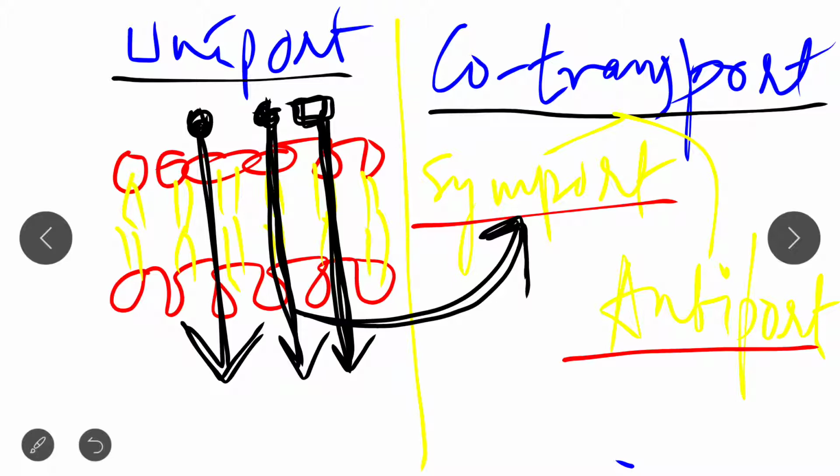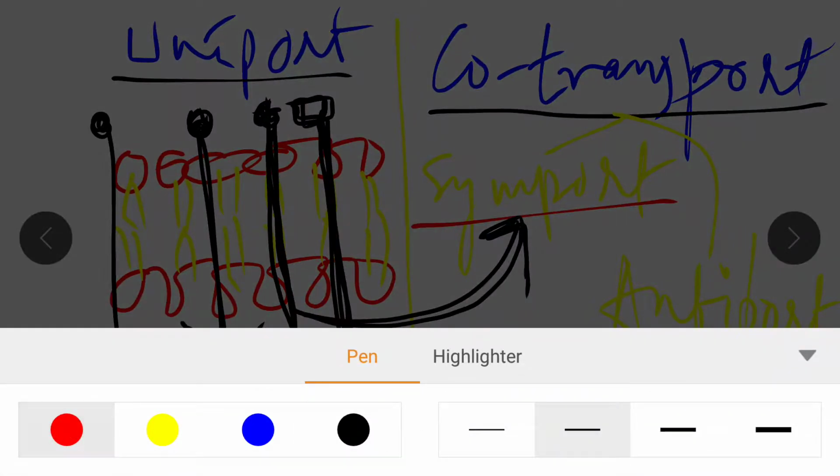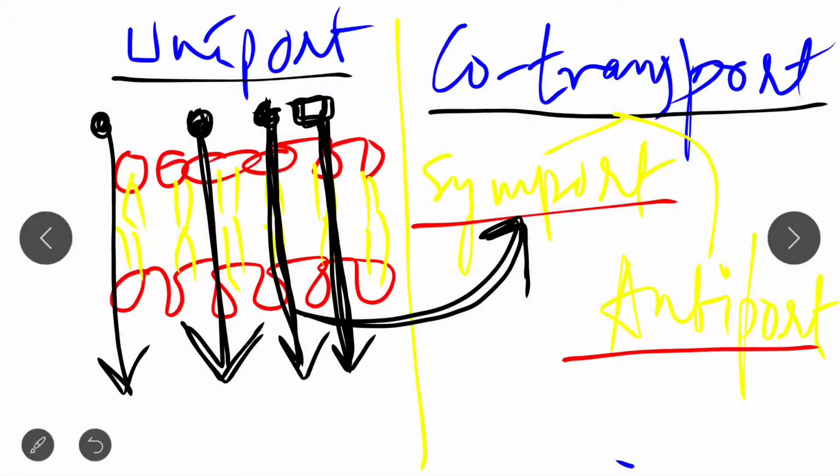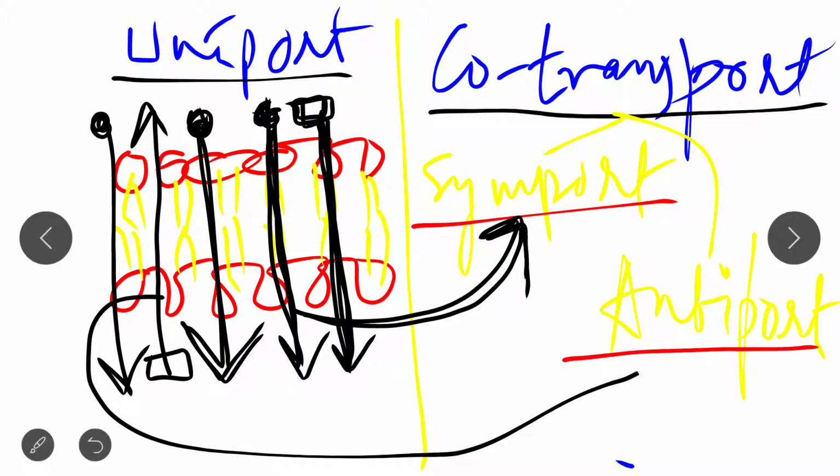Suppose this is one molecule, transported in this direction, and this is the second molecule. Let's draw it, this molecule is transported in this direction. This is a case of antiport.